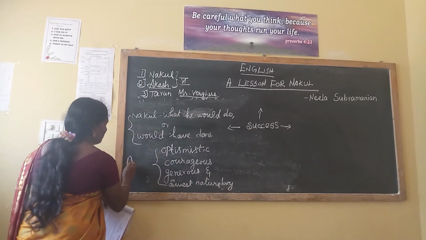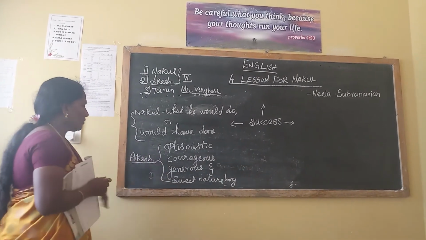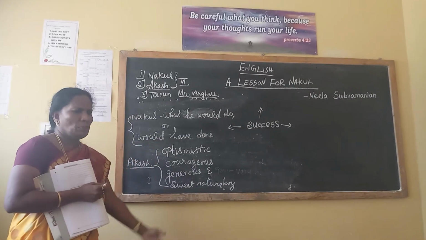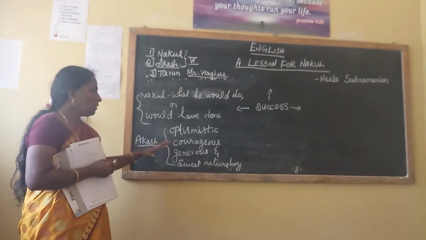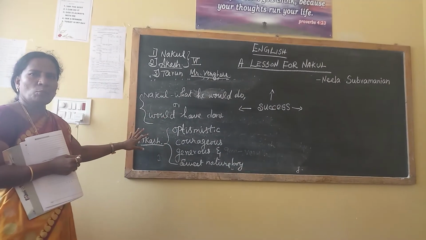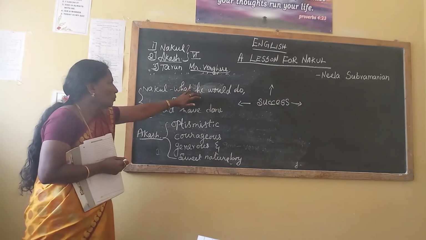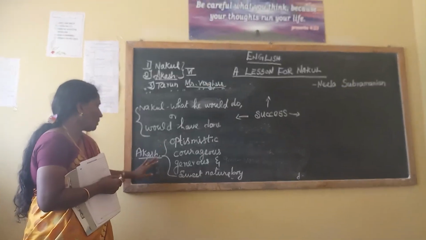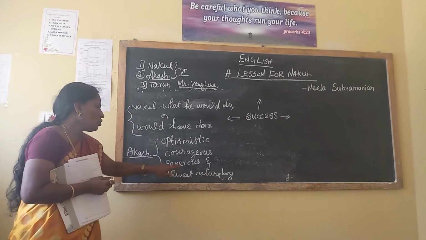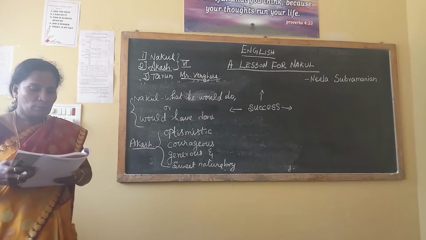This is Akash. This is a handicapped boy. We know that one, they may be limping. Handicapped is not said respectfully here, but in this lesson it is a handicapped boy. This Nakul is always seeing the negative things, and what he would do and what he would have done. That is the doubt for Nakul. Akash is a brave boy, courageous, generous, and sweet natured. Right, come to the point now.